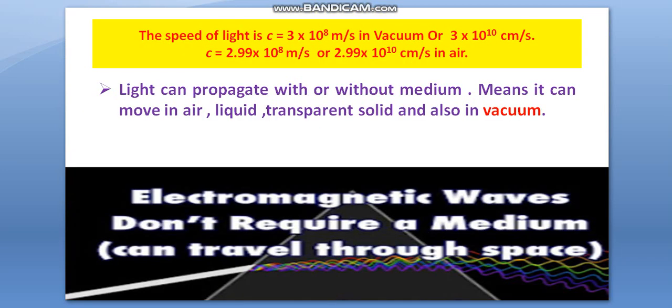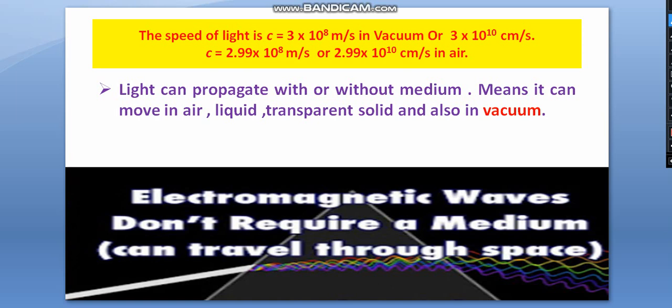Now speed of light, this is also important. The speed of light in vacuum is 3 into 10 raised to 8 meter per second, or 3 into 10 raised to 10 centimeter per second. For air, it is 2.99 into 10 raised to 8 meter per second, and in centimeter, that is 2.99 into 10 raised to 10 centimeter per second.